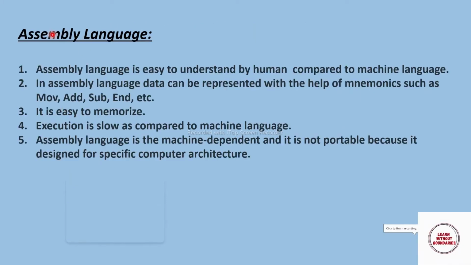The next language is assembly language, and assembly language is easier for humans to understand as compared to machine language. It is not that easy, but compared to machine language it is a little bit easier. In assembly language, data can be represented with the help of mnemonics. Like if you want to add numbers, we use ADD. For subtraction we use SUB. So it is easy to memorize, but the execution is slow as compared to machine language, because we have written code in assembly language and we have to convert that code into machine code. So it is a little bit slower than machine language.